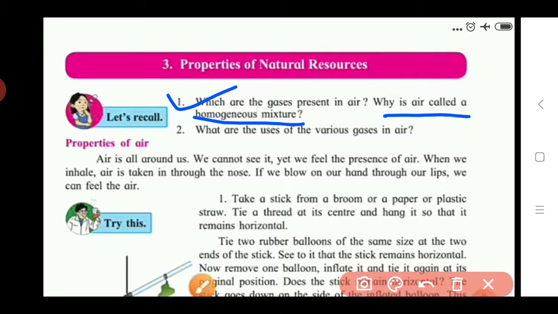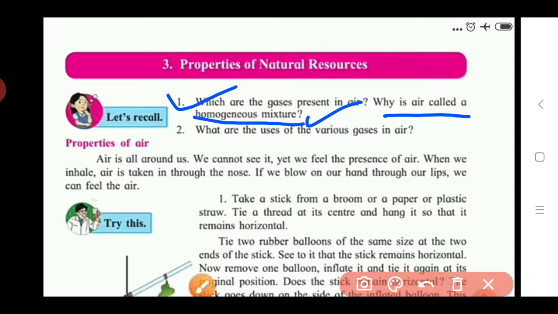We cannot remove one of the gases from the mixture, whether it is nitrogen dioxide or the inert gases. All the gases are mixed with one another in a uniform manner. Due to this we say that air is a homogeneous mixture.